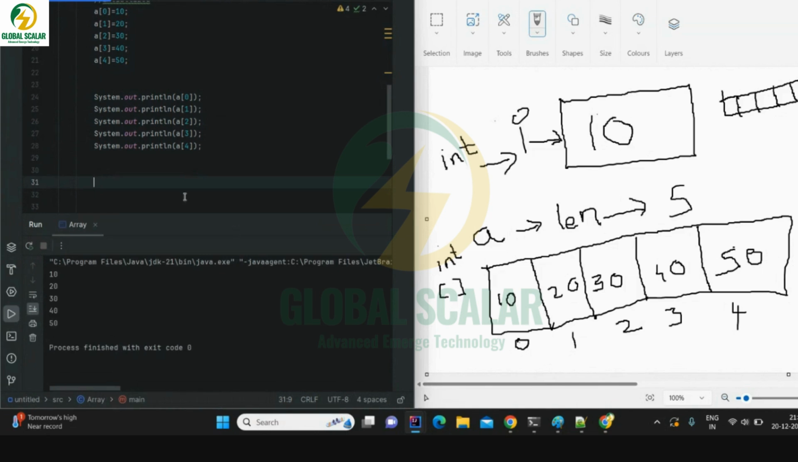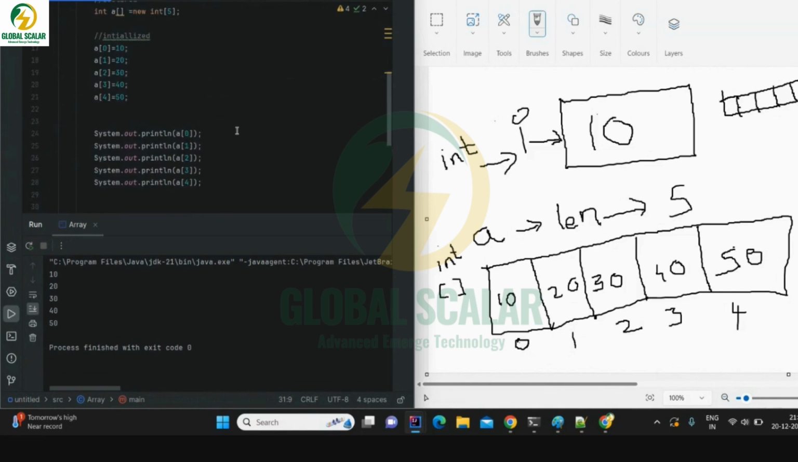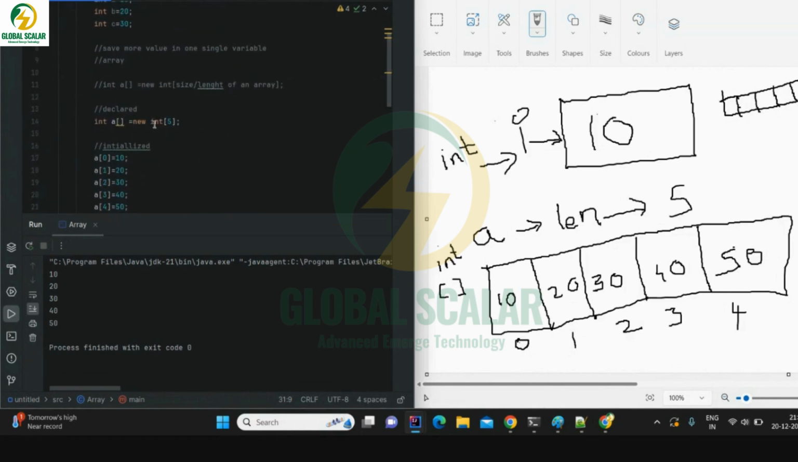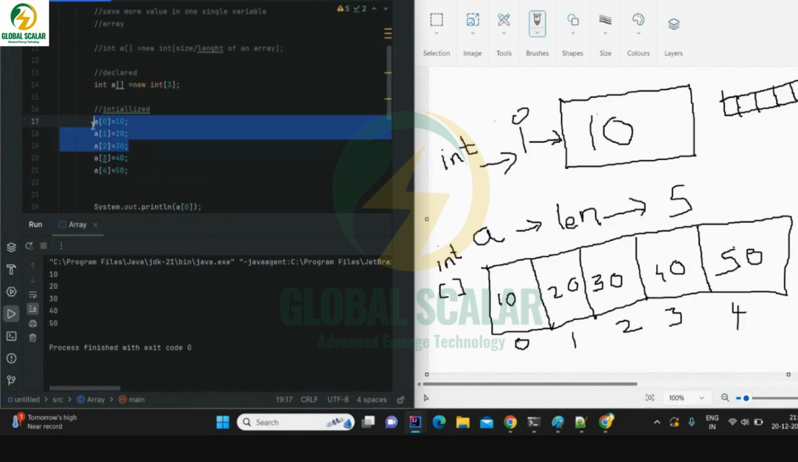Okay. Now if I tell something, array A is equals to new int of 3. If I do 3, what will happen ideally? When this line executes, three memory blocks will be created and assigned to A: A0, A1, A2. These memory blocks will be empty. Then if I run these 3 lines, then 10, 20, 30 will be saved.